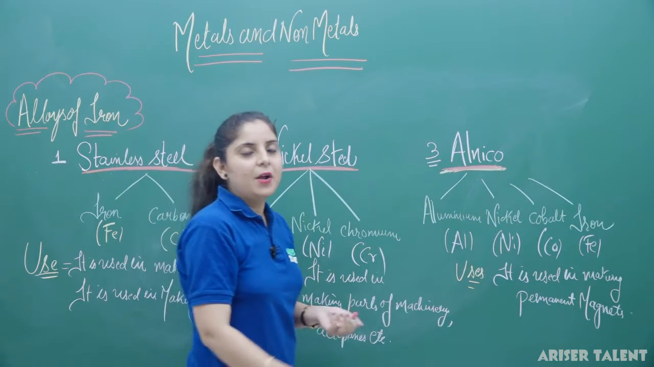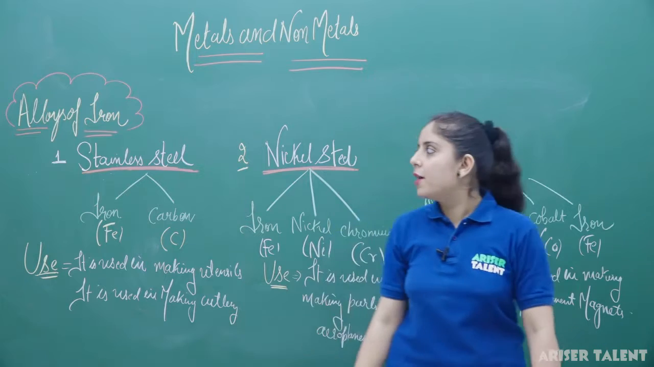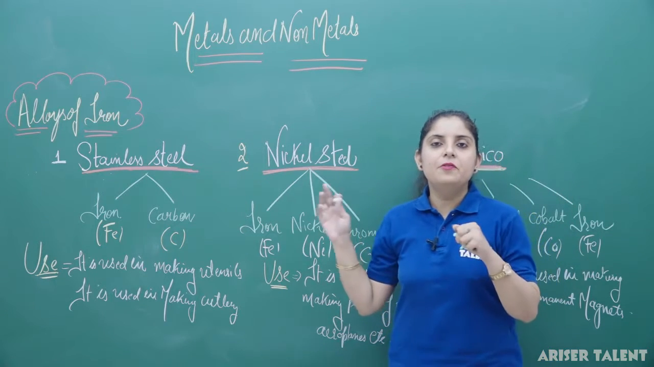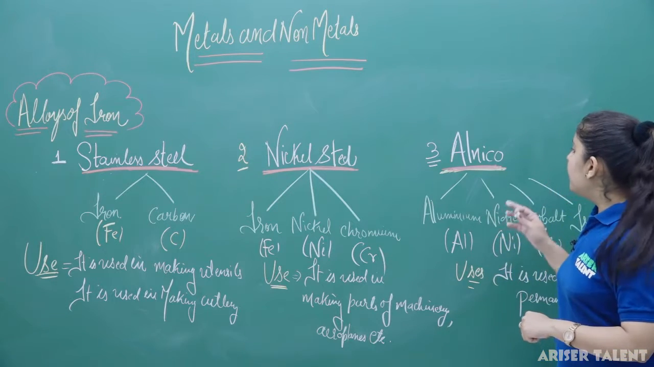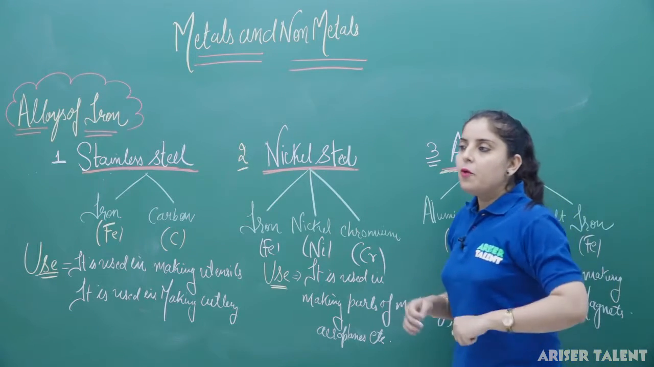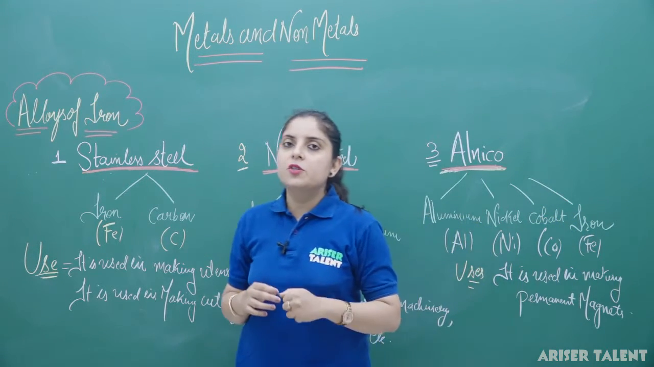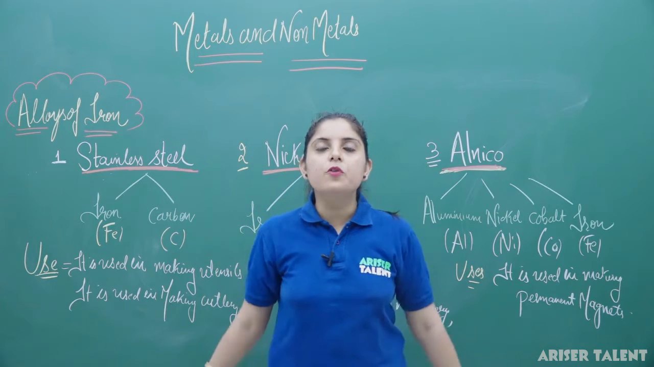So you can see that we have discussed the three types of alloys which are made up of iron. The first one is stainless steel, second is nickel steel, and the third one is alnico. Now we are going to deal with the alloys of copper. Copper is also going to form alloys.